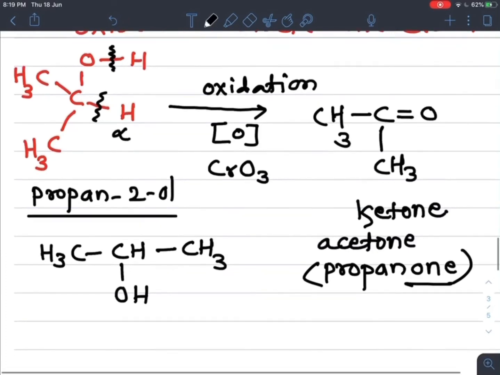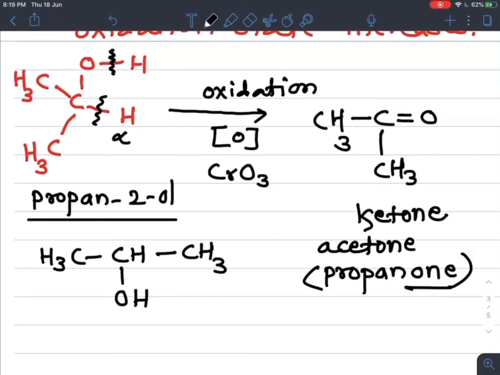So generally, what is the oxidation here? Once again, the same criteria apply. Removal of hydrogen means oxidation, or addition of oxygen. Here, with the balanced equation, plus H2 is written, so this hydrogen is removed as a byproduct and we get the corresponding ketone.